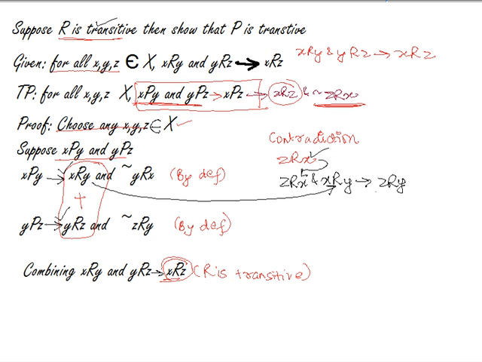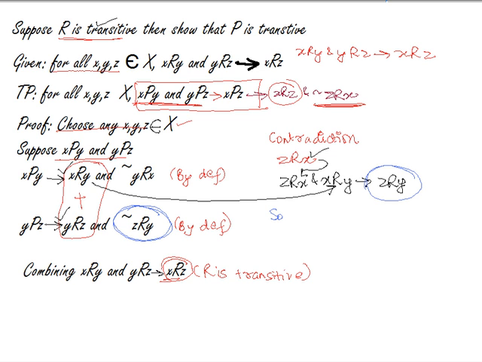Okay, now can ZRY be true? Just see that. Can ZRY be true? You have assumed not ZRY to be true. So ZRY and not ZRY can't be true at the same time.